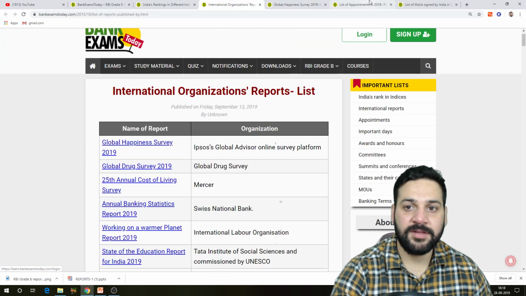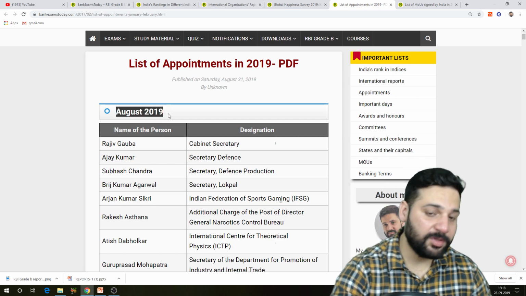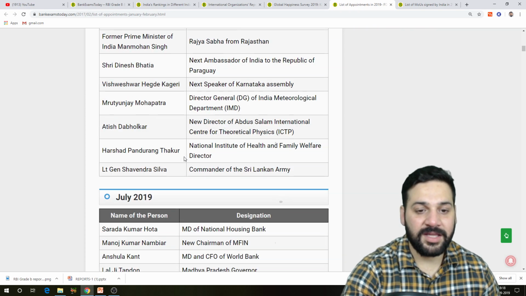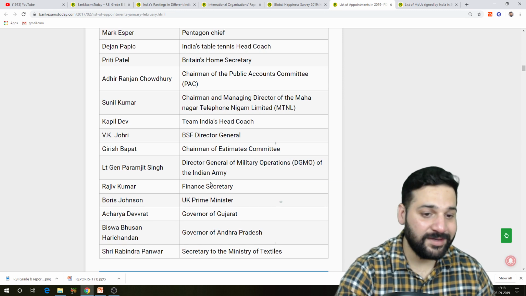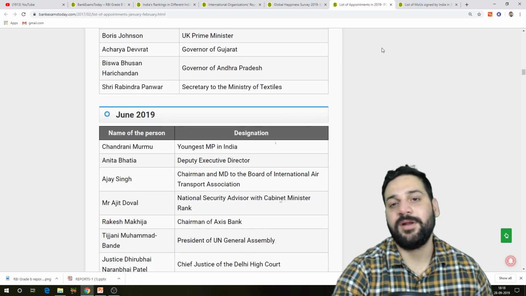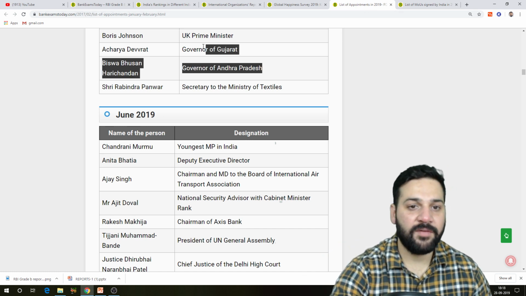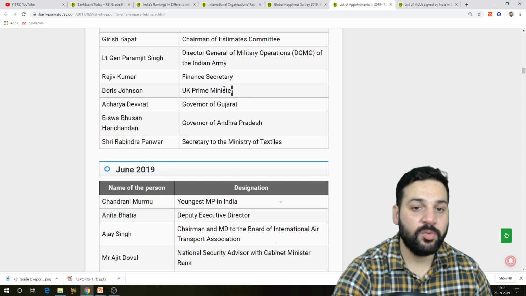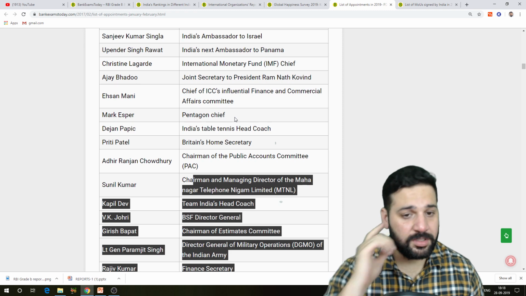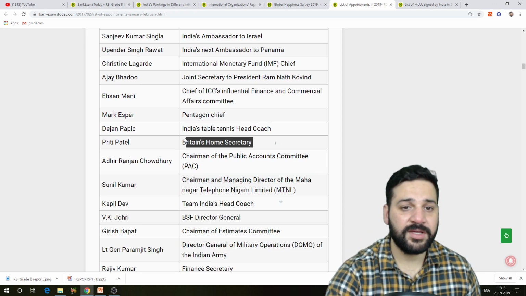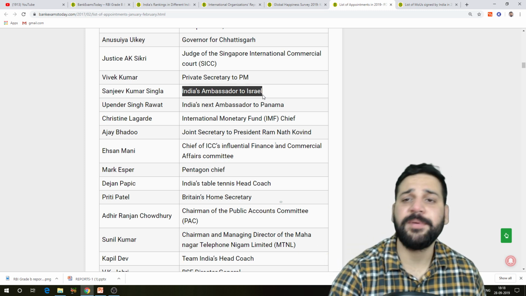Similarly, the list of appointments, really important, up to August we have updated. September, we are going to update very soon. There are 15 to 20 important appointments every month. I know it's a little difficult to read, but if you can read the last 3 or 4 months, that would be enough, right? The governors, the UK Prime Minister, all the important appointments are there. The most important ones: Britain's Home Secretary, India's Ambassador to Israel. These things are in the news, and this will come in the paper, right?